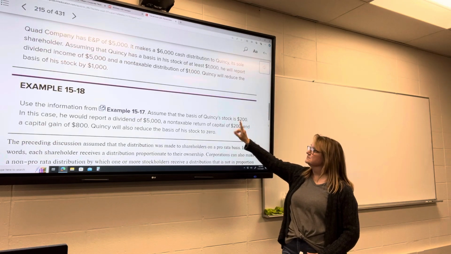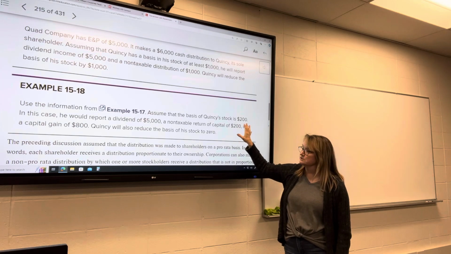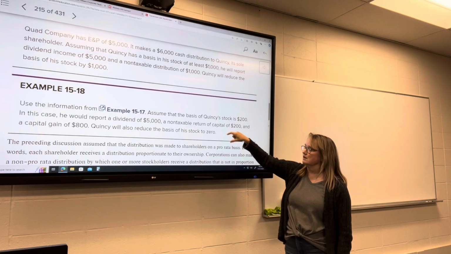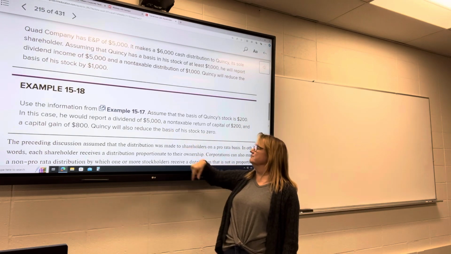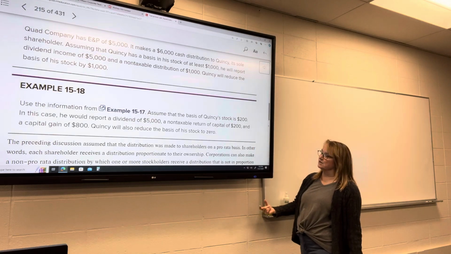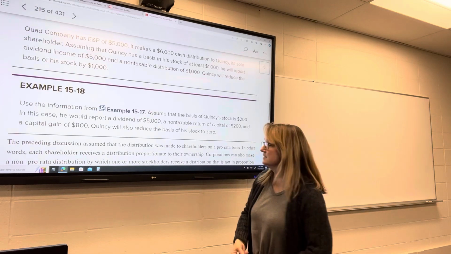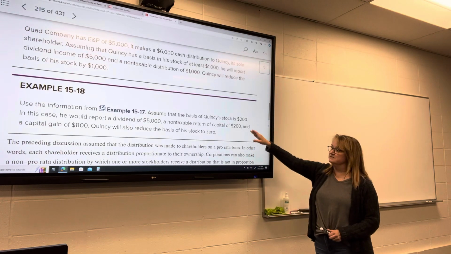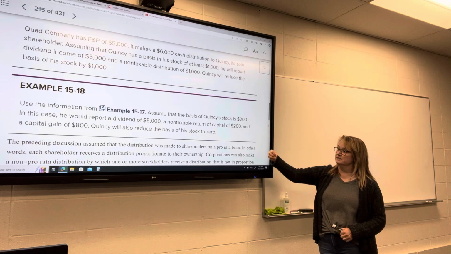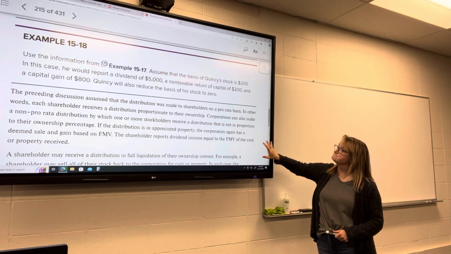Another example, same facts, but his stock basis is $200. So he doesn't have basis to absorb that $1,000 in excess. So we've got a dividend of $5,000, non-taxable return of capital of $200, and then a capital gain of $800 on that distribution. And then the basis of his stock is going to be reduced to zero because of that distribution.